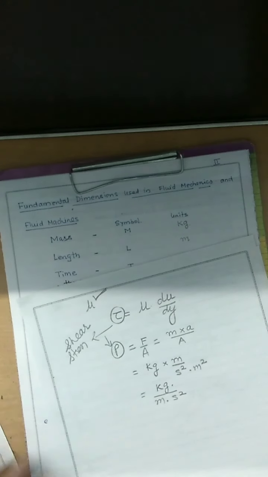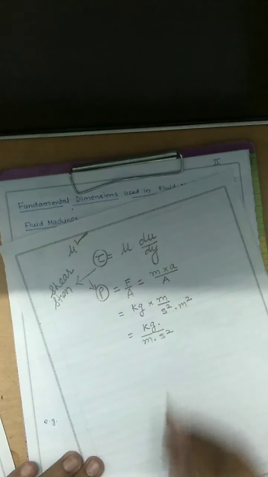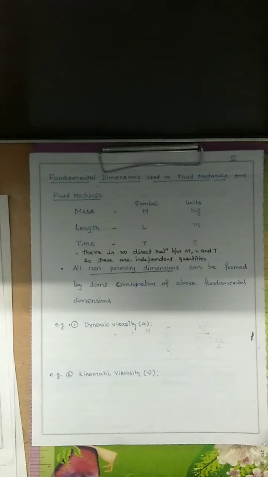Whenever you want to find the dimension of any physical quantity, always put the values in terms of MKS units. So what is the unit of pressure? Kilogram per meter second square.